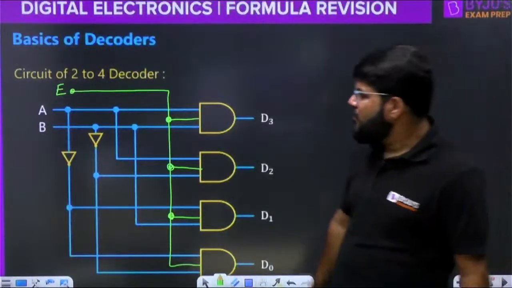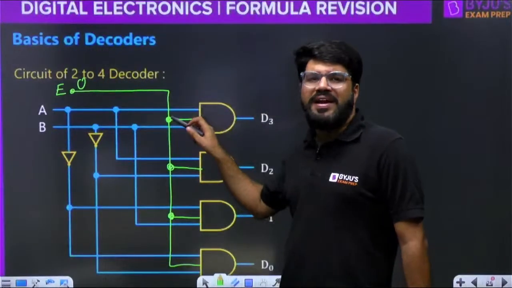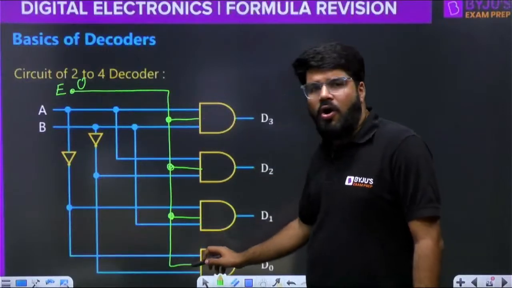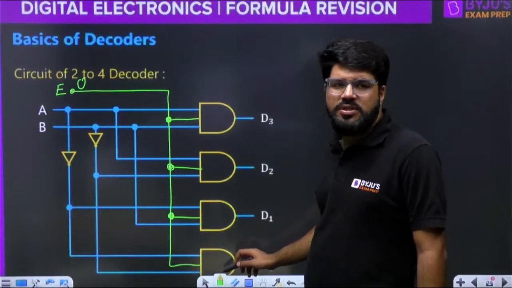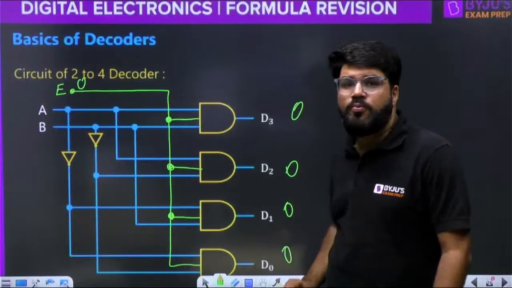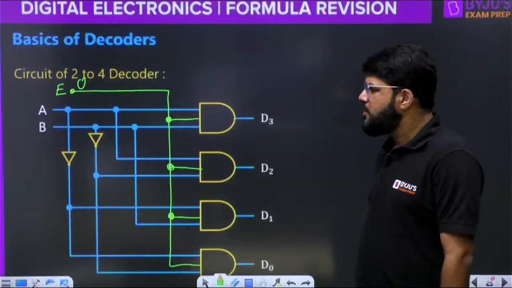Now look, if the enable is 0, then if any input to an AND gate is 0, the output will always be 0. If enable is 0, all 4 AND gates receive 0, and the output of all the AND gates will be 0. All decoder outputs are disabled. Correct.